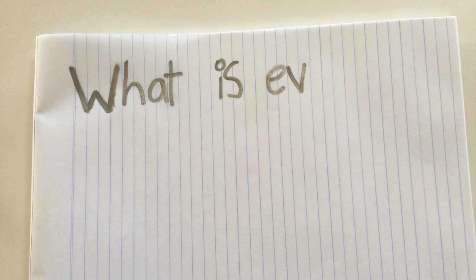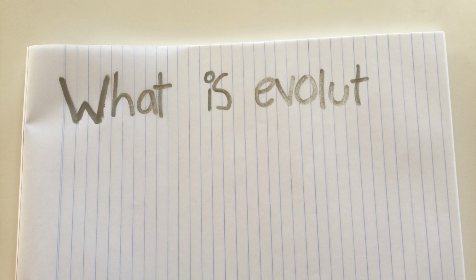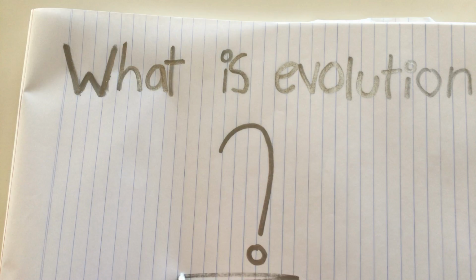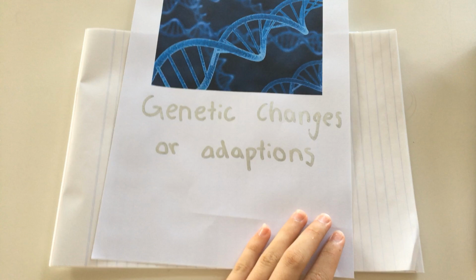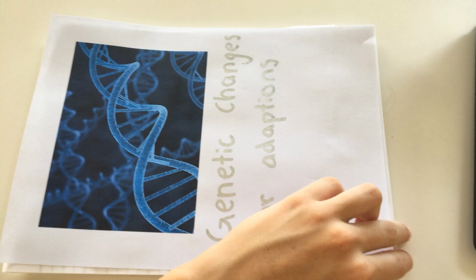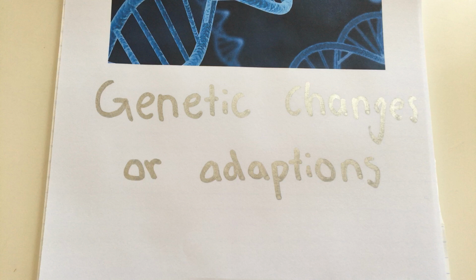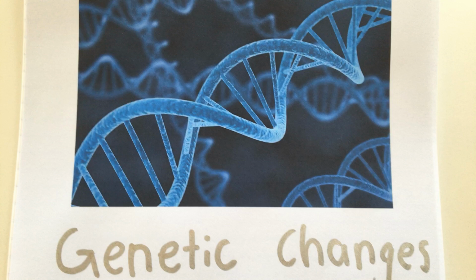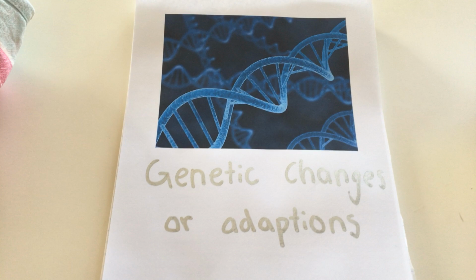Evolution is the genetic changes that occur in a population over time. It is a process that results in changes that are passed on or inherited from generation to generation. Genetic changes or adaptations happen when genes mutate or combine in different ways during reproduction. If these changes are successful, then it can help organisms become successful at surviving and creating healthy offspring.